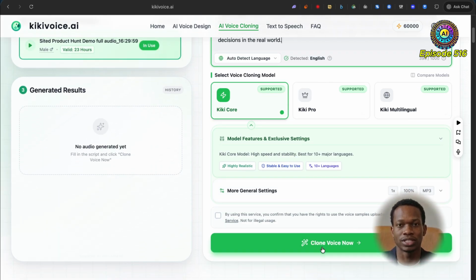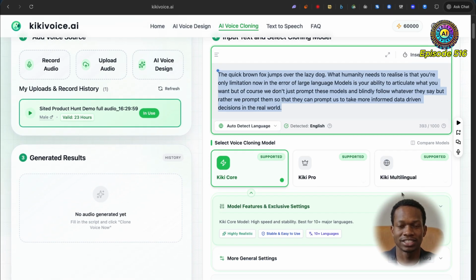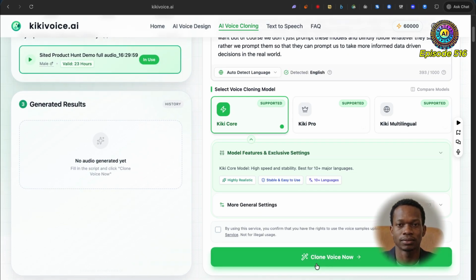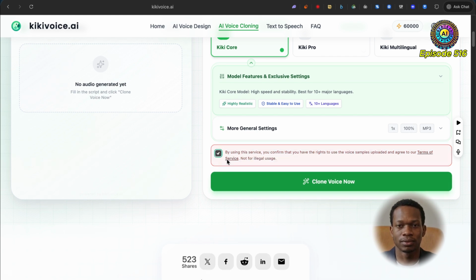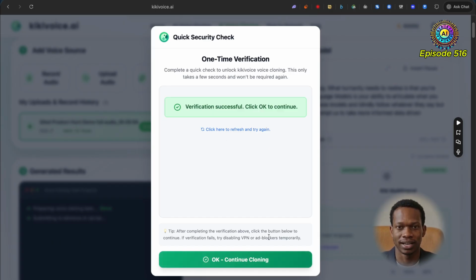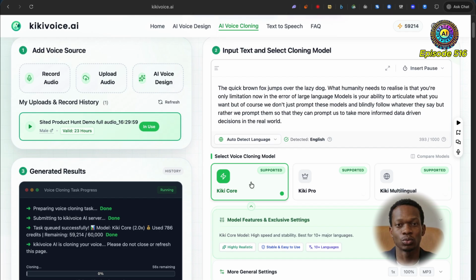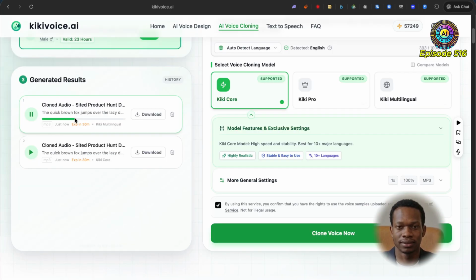We're going to clone the voice now and see what we get. I'm just going to copy this just in case. Let's see exactly what we get. Okay, so I'm going to need to verify with this one-time verification, and we can continue cloning. Cool, so we've just gone with the free model, and we can see here it's going to take about 50 seconds. I'm just going to wait, and then we'll see what we get. Okay, great. So that's done now.